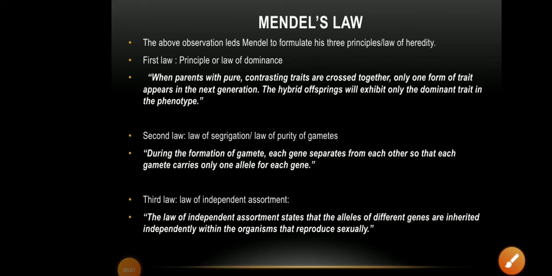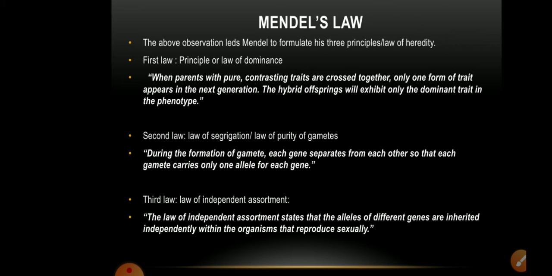Good morning, students. In the last videos, we discussed monohybrid and dihybrid crosses. These observations led Mendel to formulate the three laws or principles of heredity. The first law is the principle or law of dominance.